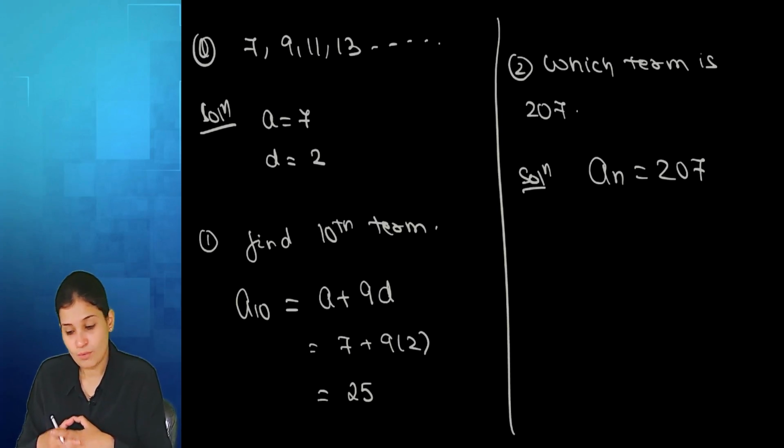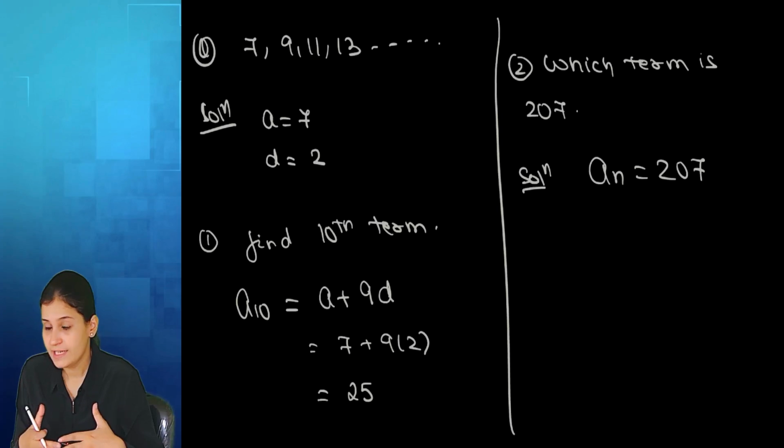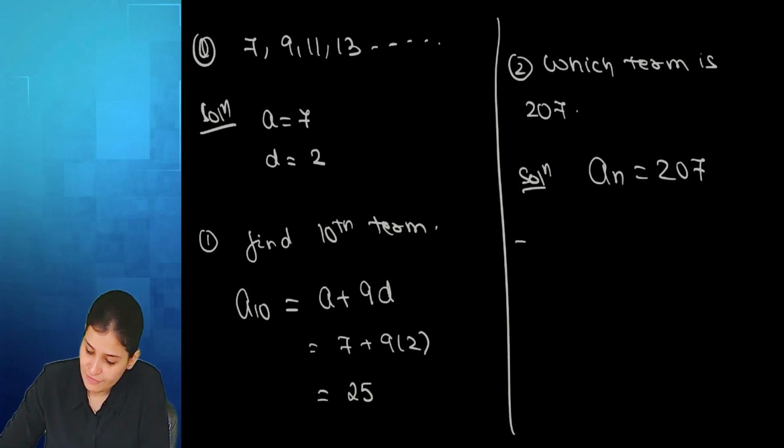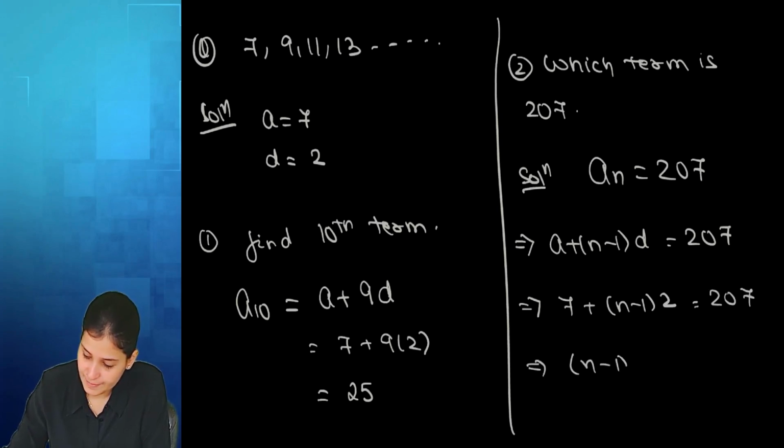What we want to find out is the location, that is n. Is it the 10th term, the 15th term, the 17th term, which term? So the formula for an is a plus n minus 1 d. Instead of a, 7. Instead of d, 2. Take 7 to the other end and subtract: 200.